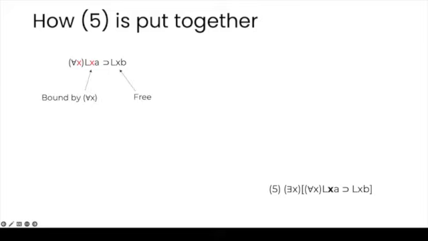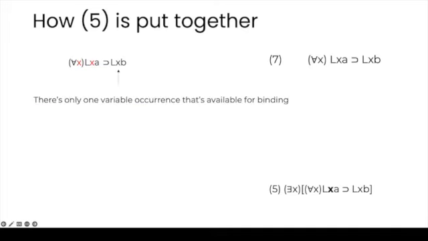And notice that at this point, x in red is bound by the universal quantifier, but the last occurrence of x is still free because it's not within the scope of the universal. Okay, so we write 7 as our intermediate step: if there is an x LxA, then LxB. At this point, there's only one variable occurrence that is available for binding, which is the last occurrence of x, because that's a free occurrence.